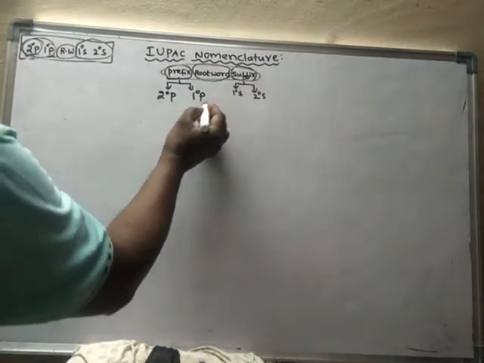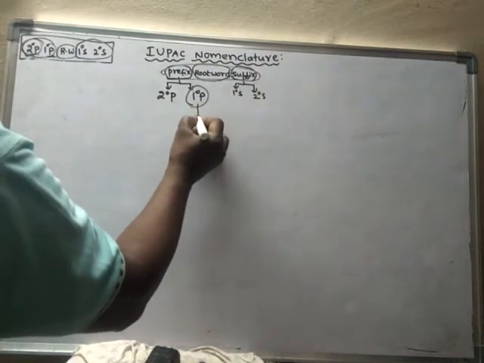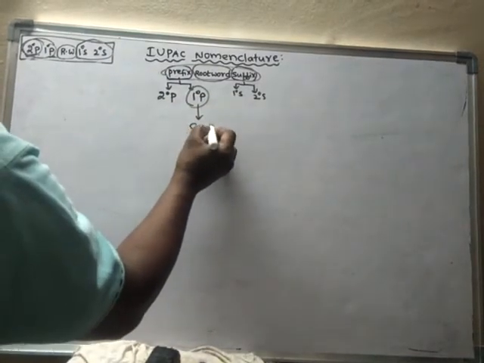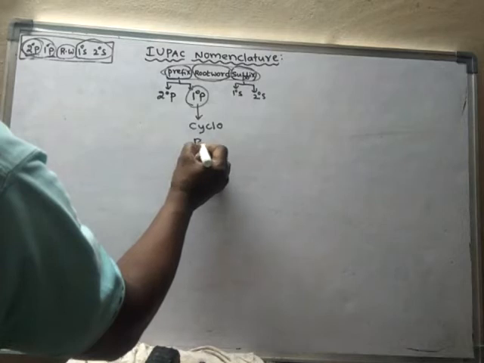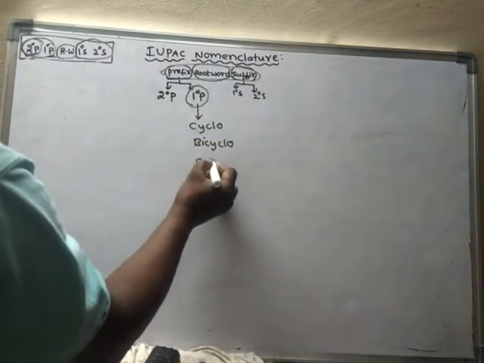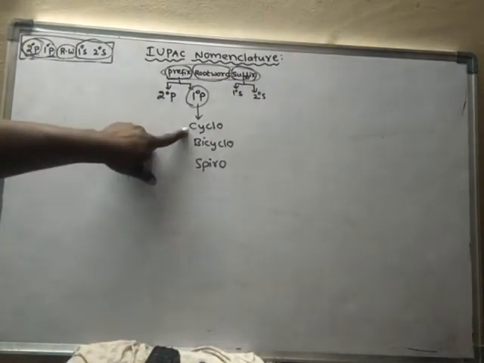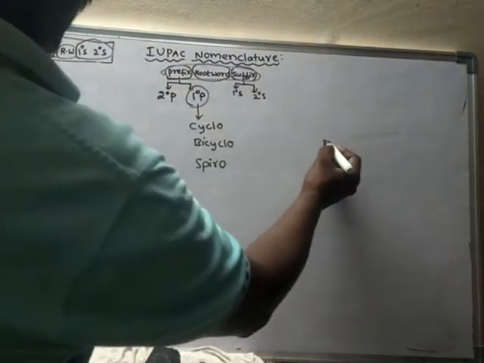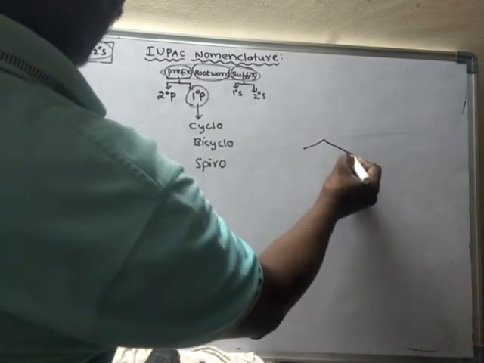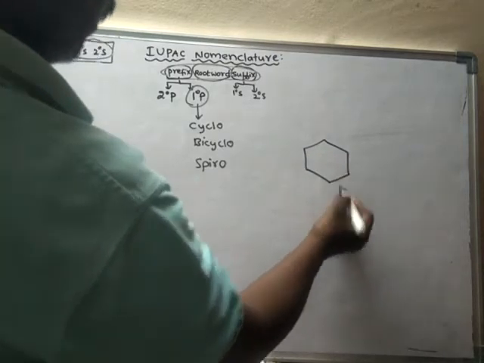So, what is a primary prefix? Primary prefix may be cyclo or bicyclo or spiro. When should we use cyclo? If the compound is in cyclic form like this.